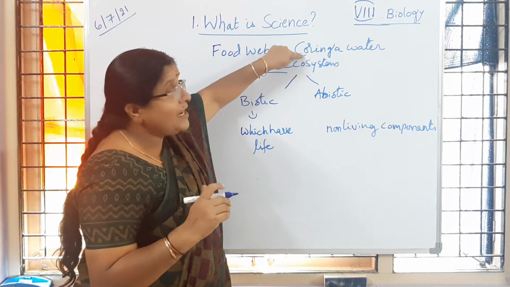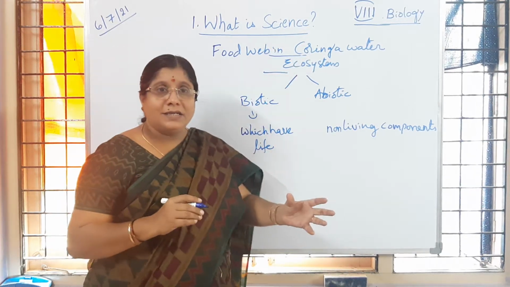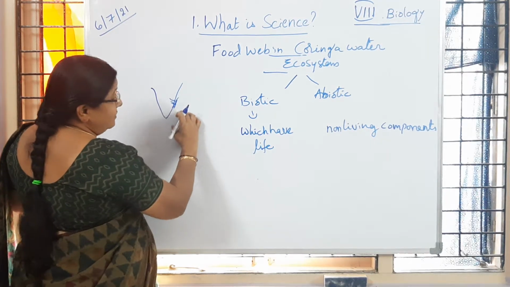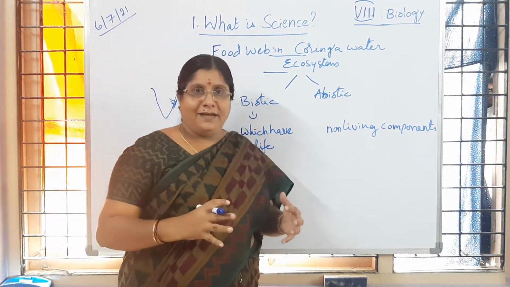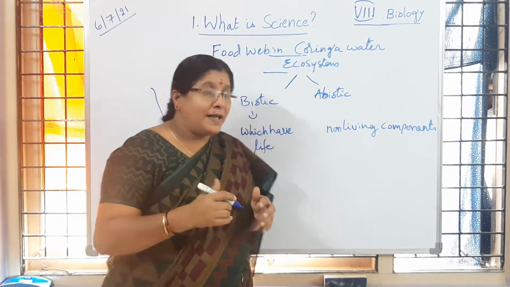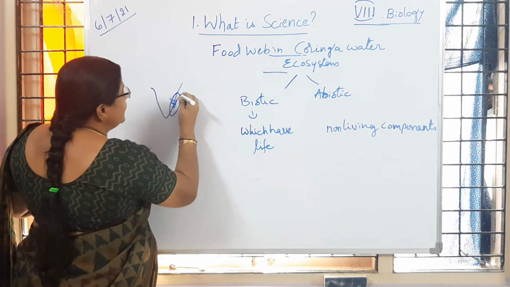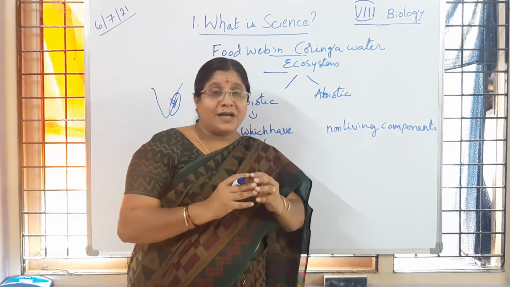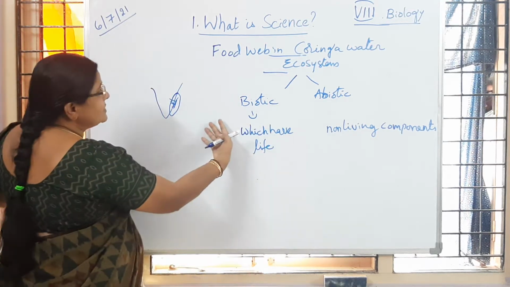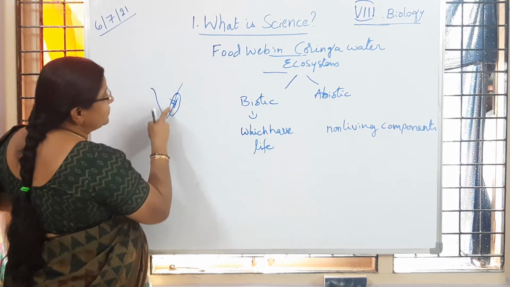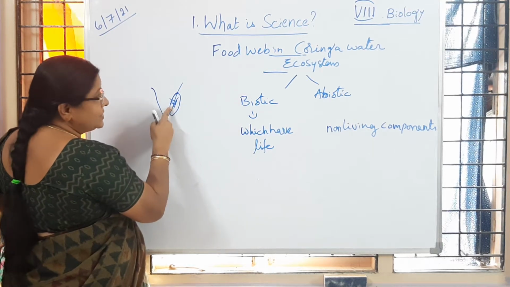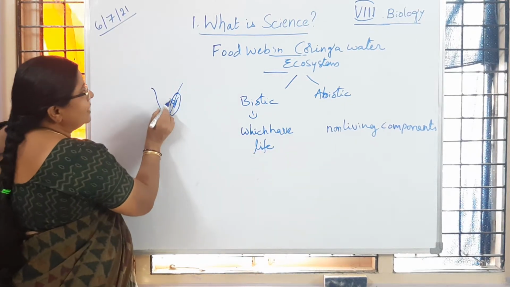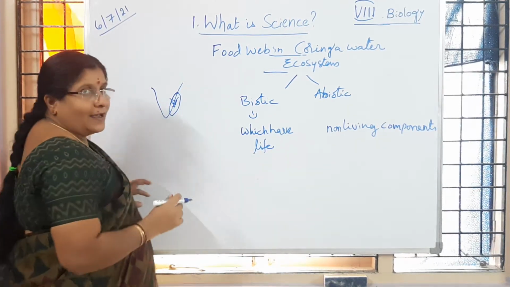So this Coringa water is fresh water, and it is going to mix with the salt water from the sea, the Bay of Bengal water. So what is going to happen? In this area we have flexible conditions, is it not, children? When the tide comes to the mouth of the river, so much salt concentration is brought into the Coringa water, and when low tide is there, less salt concentration moves to the Bay of Bengal. Is it not, children?